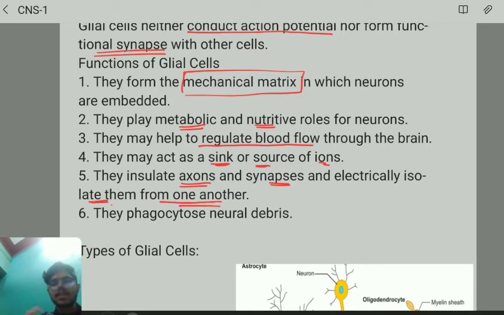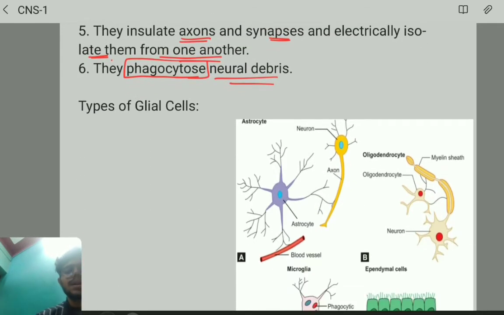This we will learn with the types of glial cells. They also phagocytose the neural debris. Very important, they act as phagocytes. Now let us move on with the types of glial cells. The first important type is the astrocyte.